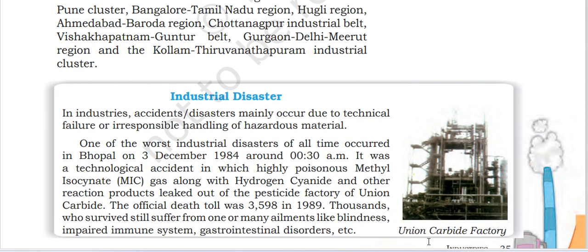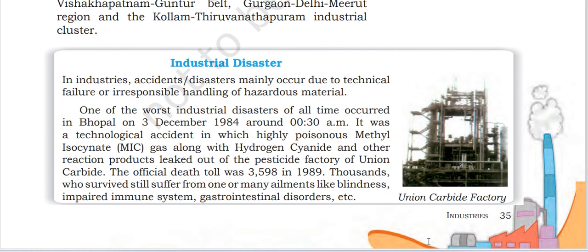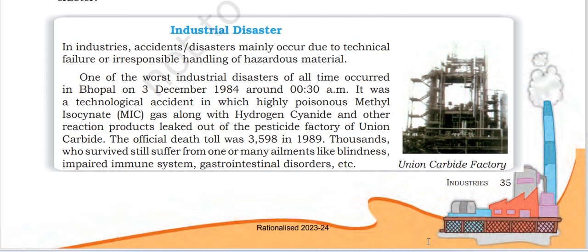Industrial accident disasters mainly occur due to technical failure or irresponsible handling of hazardous material. One of the worst industrial disasters of all time occurred in Bhopal on 3 December 1984 around 12:30 am. It was a technological accident in which highly poisonous methyl isocyanate gas along with hydrogen cyanide and other reaction products leaked out of the pesticide factory at the Union Carbide. The official death toll was 3,598 in 1989.